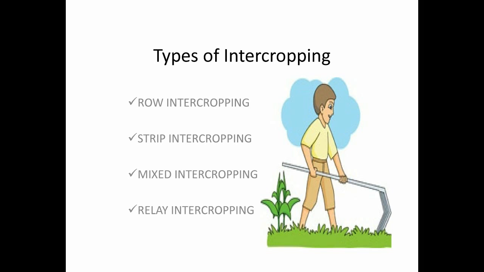Third is mixed intercropping. It refers to growing two or more crops at the same time with no distinct row arrangement. Last one is relay intercropping. It means growing two or more crops simultaneously during part of the life cycle of each. This means the second crop is planted before the maturity of first crop.